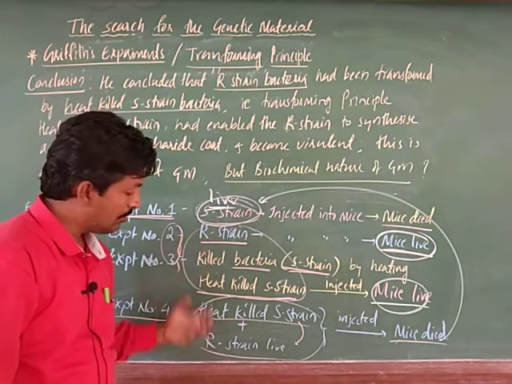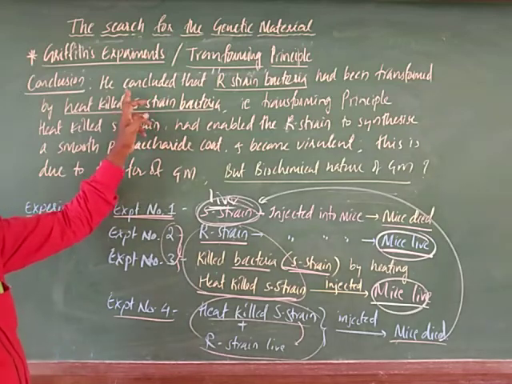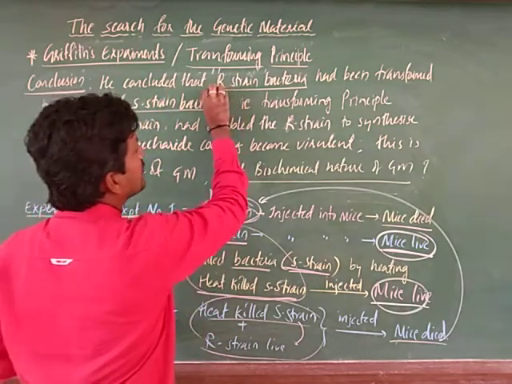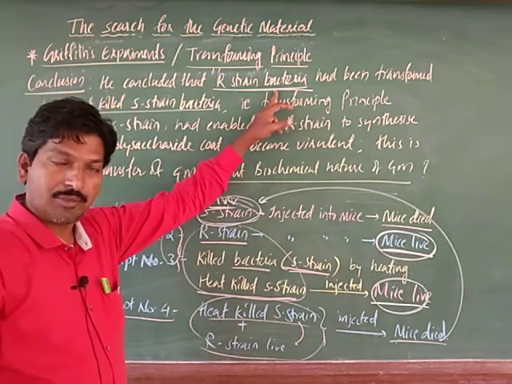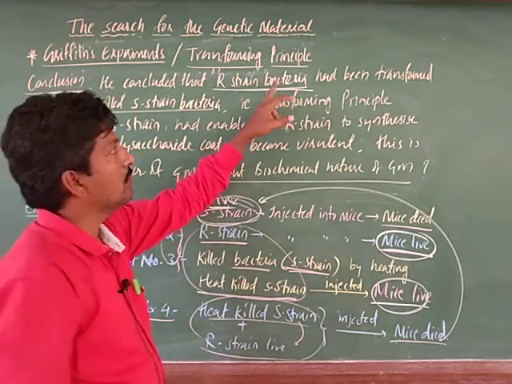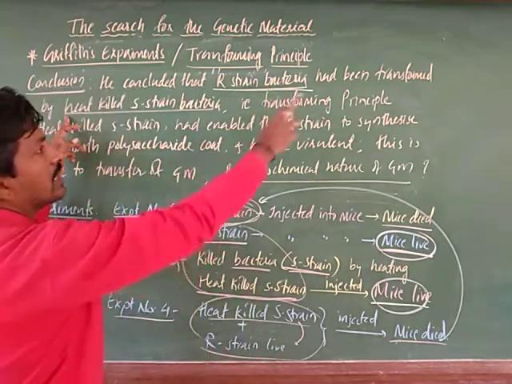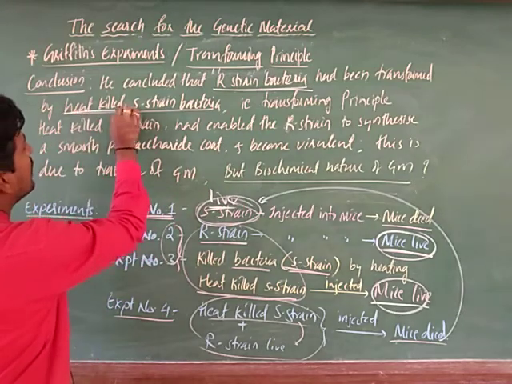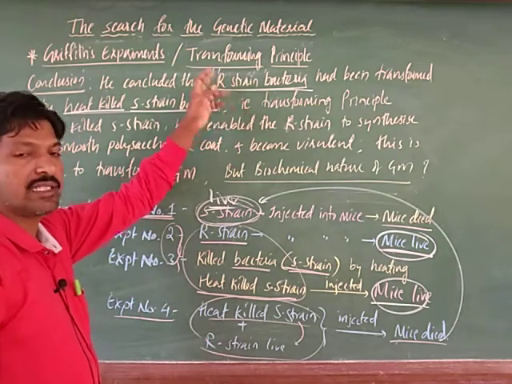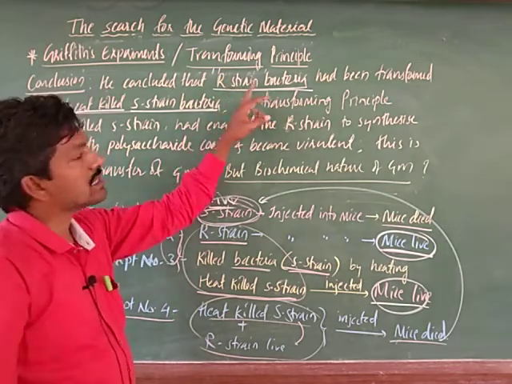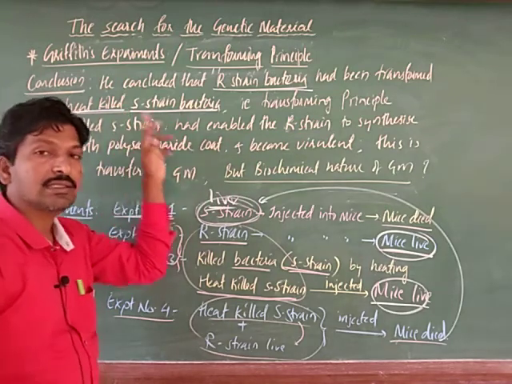How can it happen? In his conclusion he explained that the Streptococcus pneumoniae R strain, a non-virulent bacteria, had been transformed by heat killed S strain bacteria. The R strain is transformed by the heat killed S strain.